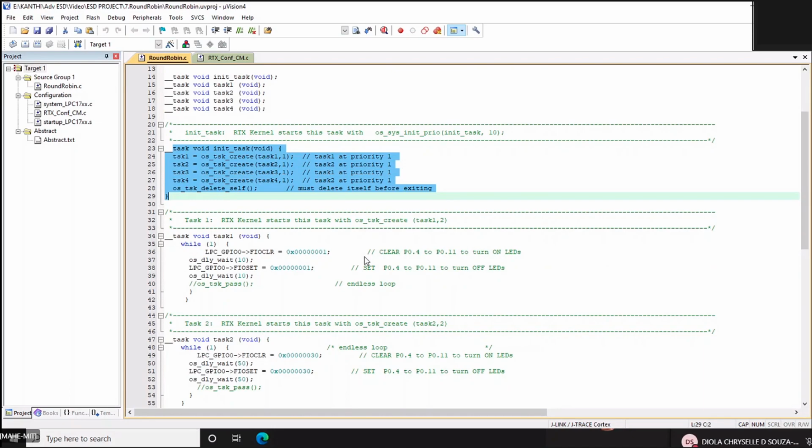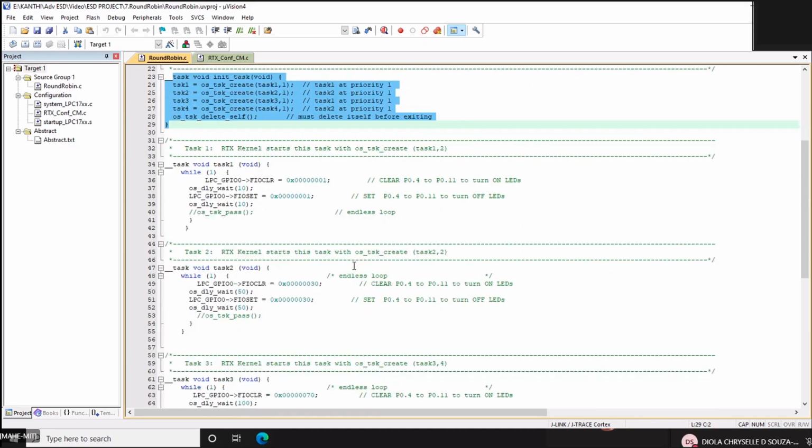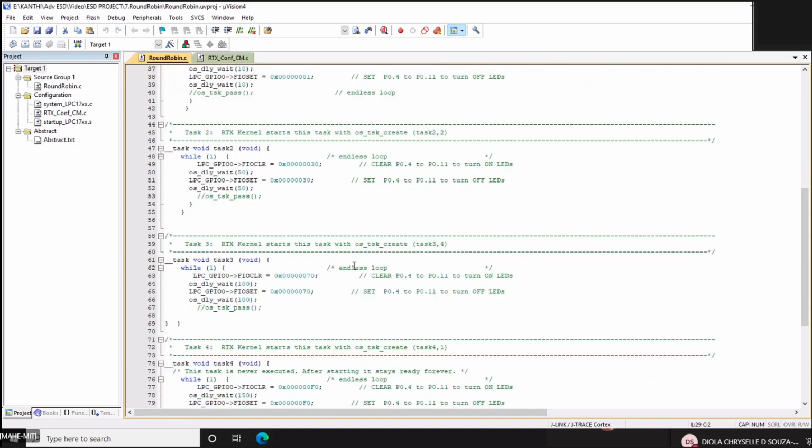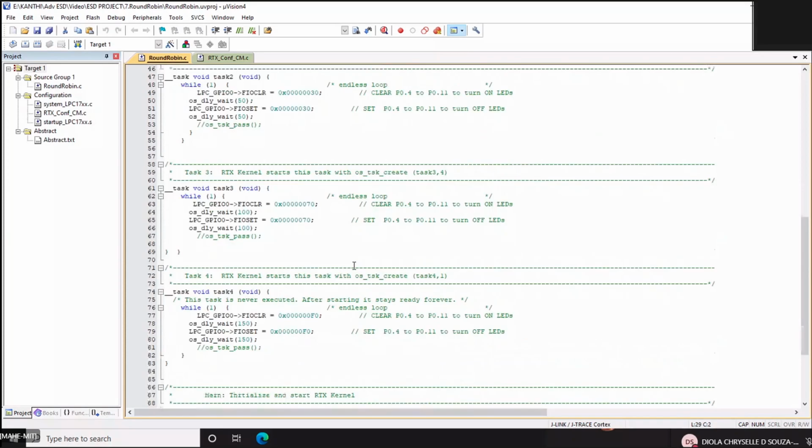So you need to enable the round robin option, and here what we do is you are using the LEDs in all the functions. If you look at this, you're using the LED functions.